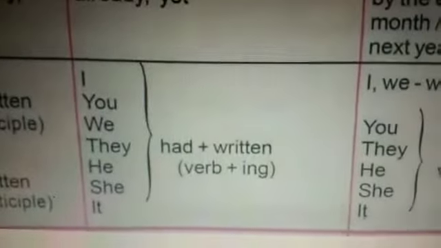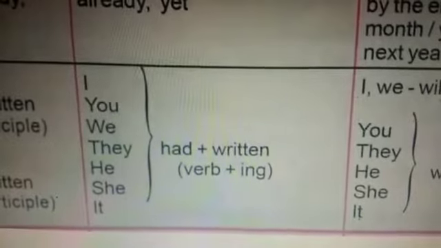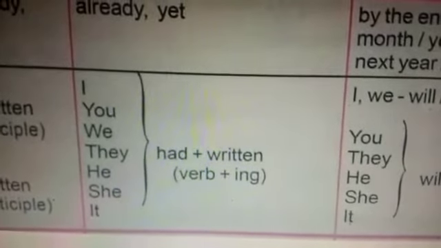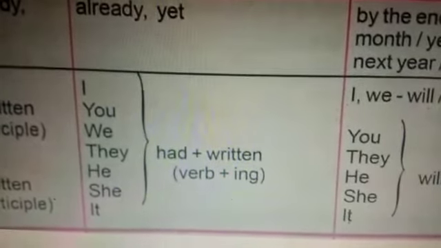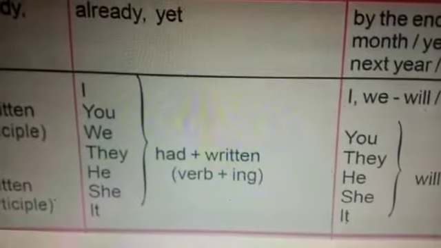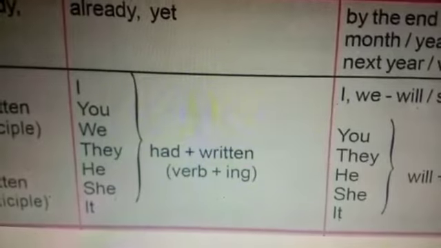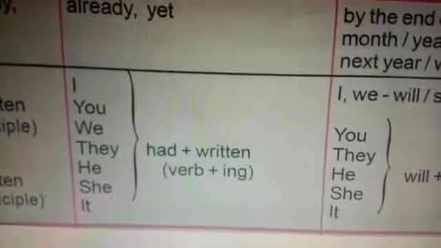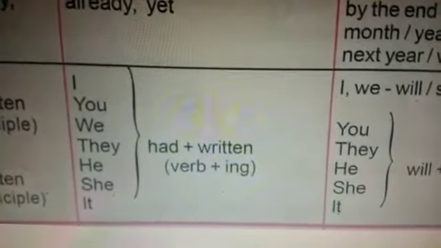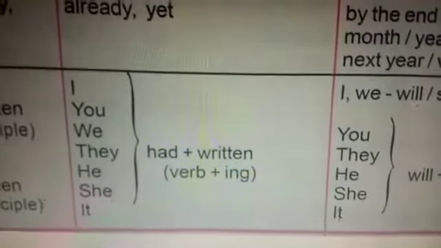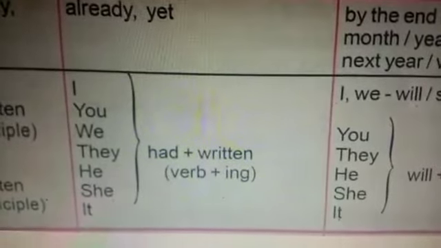Now coming to past tense. For all the persons we use had plus written. In the past perfect we use I had written, you had written, we had written, he had written, she had written, it had written.